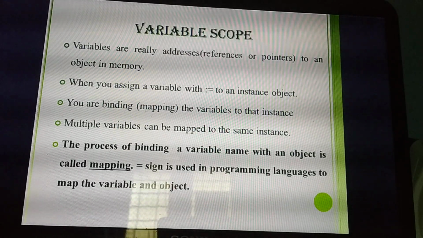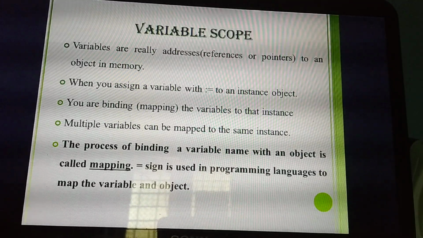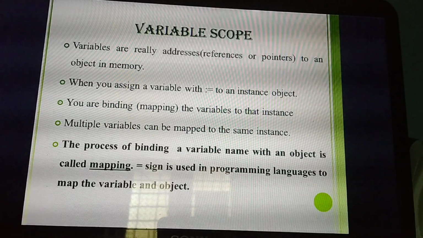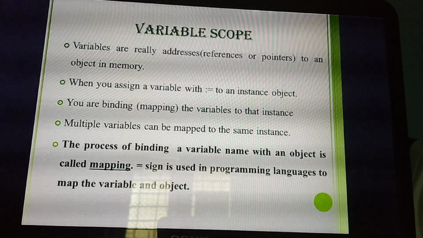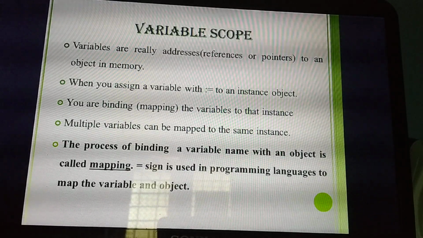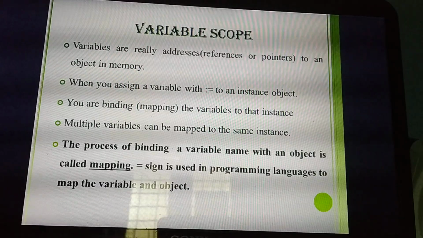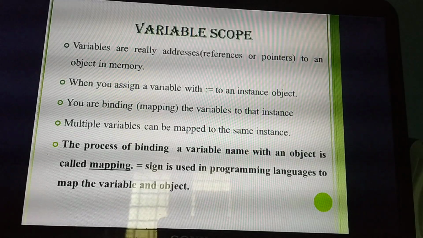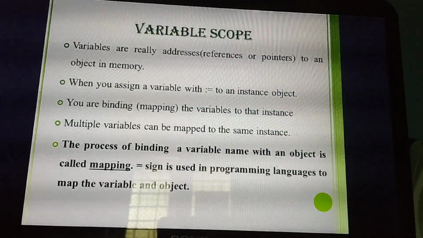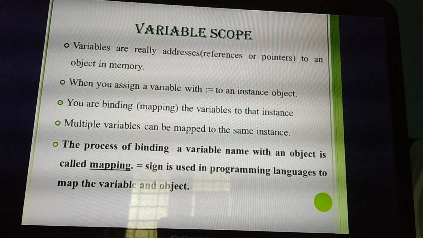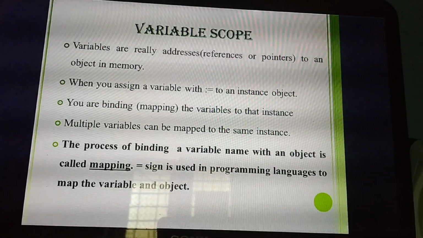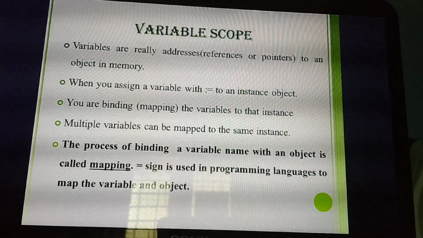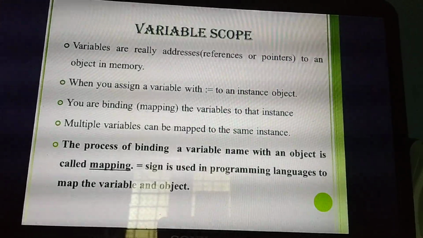So I am declaring the variable a. When you compile the program, what will the compiler do? The compiler will allocate a particular space for the variable you declared in the program. So that is called variables are really addresses. Are you remembering or not? In 11th standard I gave this with one diagram, given in the second volume book. For example, a equal to 5 means one memory block, with the first address 1001, then 1002, 1003, 1004, likewise. Declaring variable a equal to 5 means that place 1001 will allocate the space for variable a. That is called addresses.